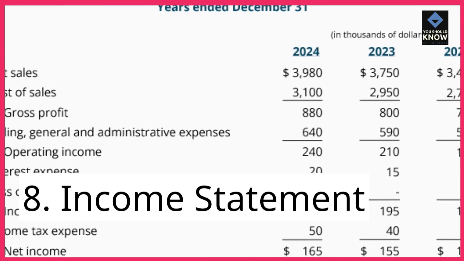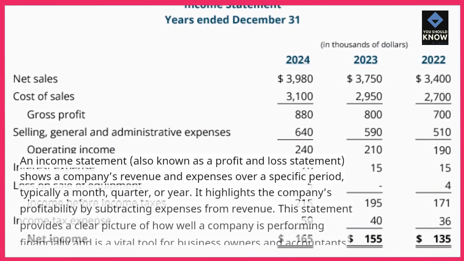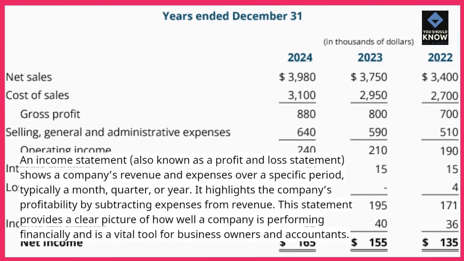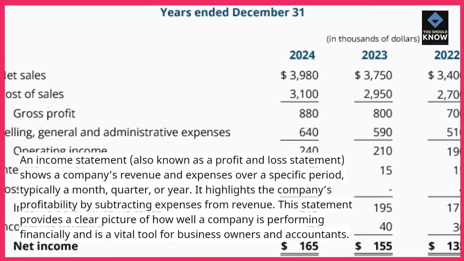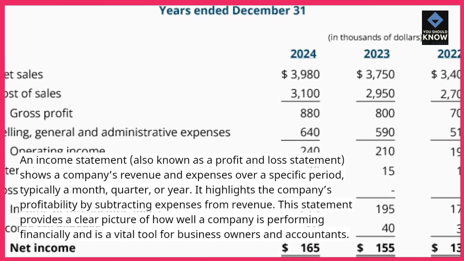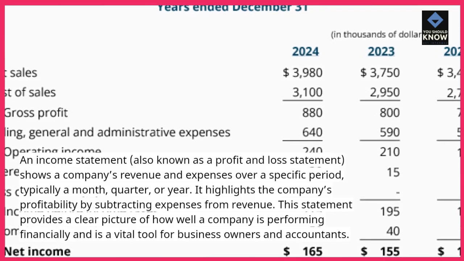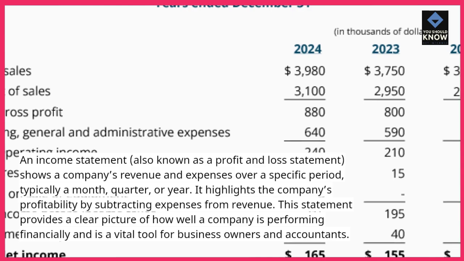8. Income statement. An income statement, also known as a profit and loss statement, shows a company's revenue and expenses over a specific period, typically a month, quarter, or year. It highlights the company's profitability by subtracting expenses from revenue. This statement provides a clear picture of how well a company is performing financially and is a vital tool for business owners and accountants.